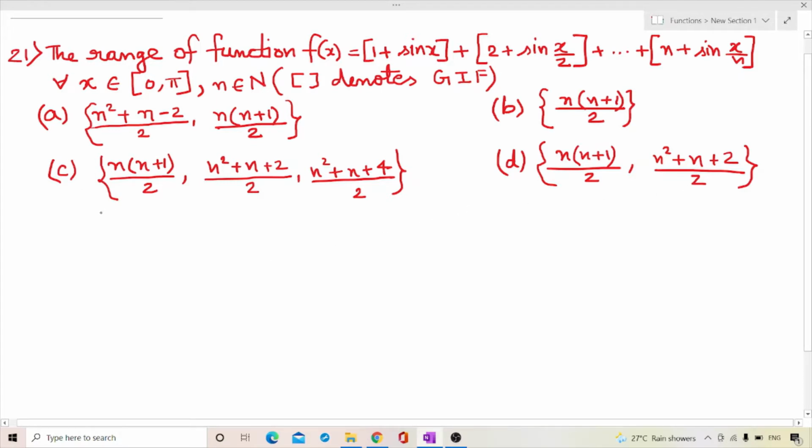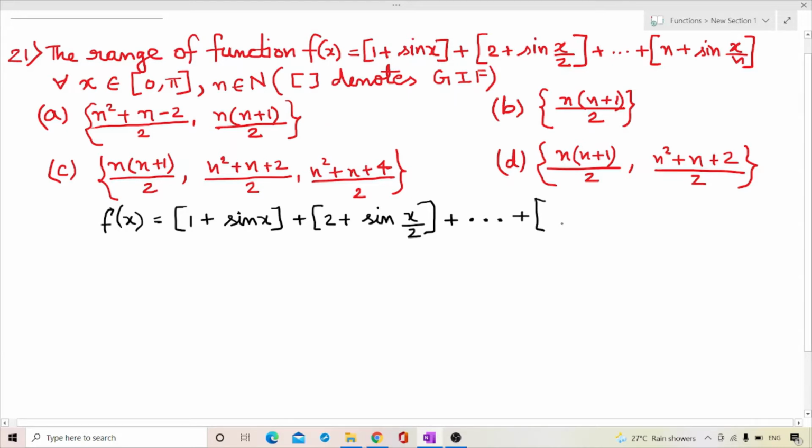So we have f(x) = [1 + sin x] + [2 + sin x/2] + ... + [n + sin x/n].